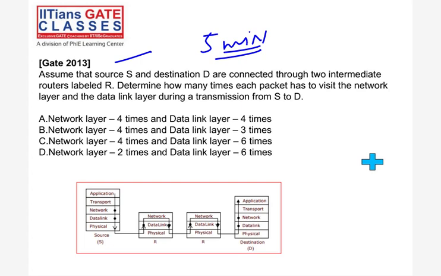So he is asking how many times the network layer and data link layer are used. Here, see, network layer, network layer, network layer, network layer, right? 4 times network layer. But how many times does it go through the data link layer? 1, 2, 3, 4, 5, 6, right? At the router it is 2 times in the data link layer. So this is 2, 2, 1, 1. That's why data link layer 6 times and network layer 4 times.